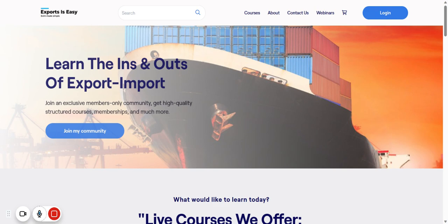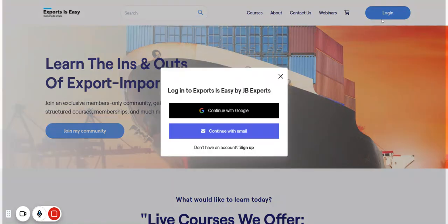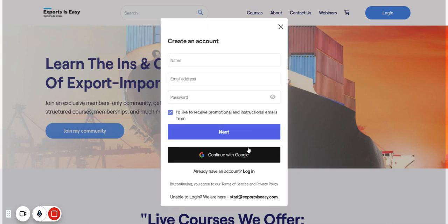start.exportseasy.com. That's the website where you need to log in. You'll get the same dashboard. You can click on login. If you have already registered, you can use this, or else if you have not yet registered, then you need to sign up.